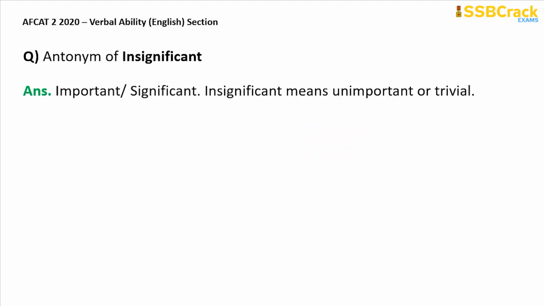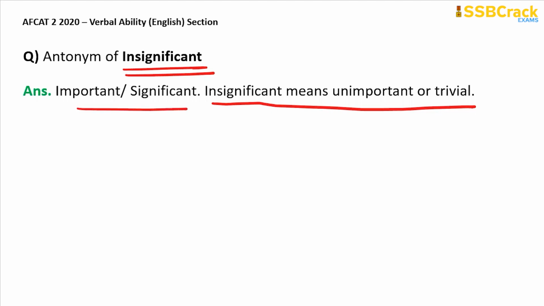The next question is antonym of insignificant. So obviously this is a very easy word. I hope that you have got to know about this word, significant, insignificant. In many places you have heard of it, or you must have come across this word before. Significant means obviously something which is important, right? Insignificant means unimportant or trivial. So if something is unimportant or trivial, the antonym or opposite of that thing will be obviously important or significant. So the antonym of insignificant is significant or important.